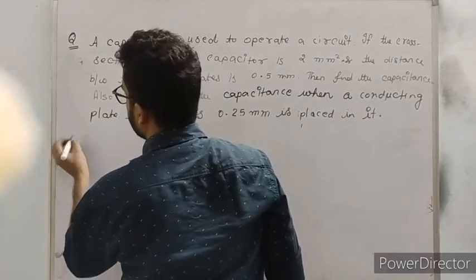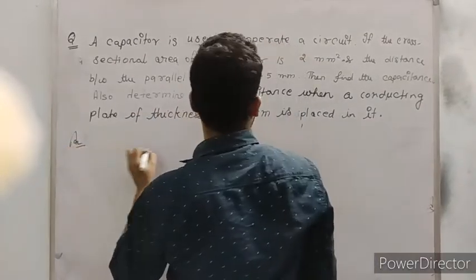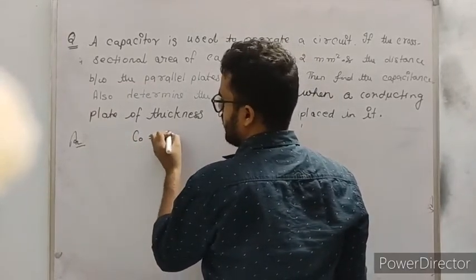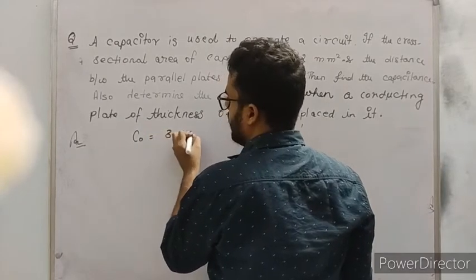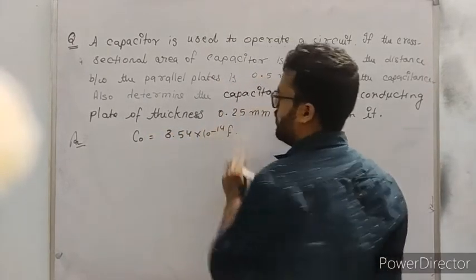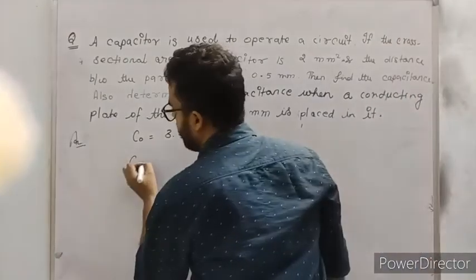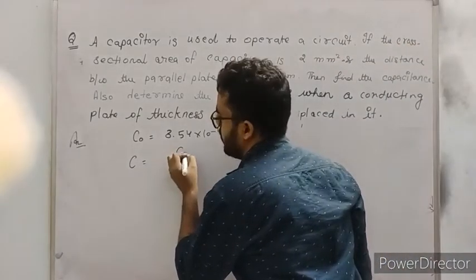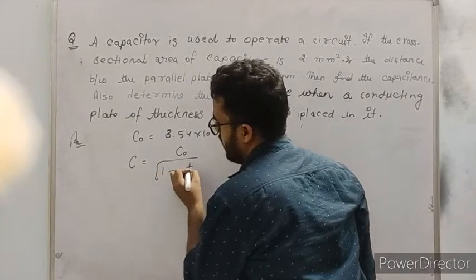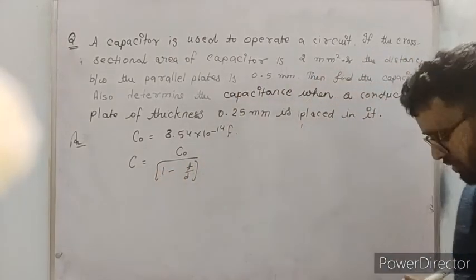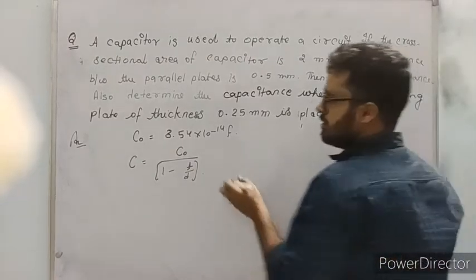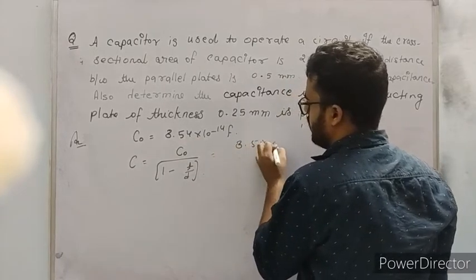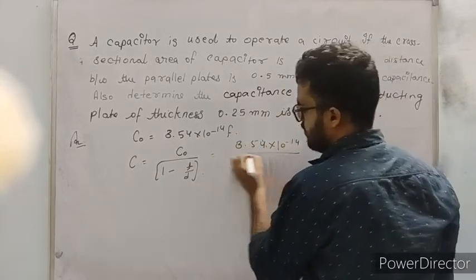See what I have said, that in the questions, first of all remember the value of C naught. C naught was equal to 3.54 into 10 to the power minus 14 farad. Now you have to find the value of C when a conducting plate is placed. Remember the formula: C naught divided by 1 minus T by D. So you know the value of C naught, 3.54 into 10 to the power minus 14.